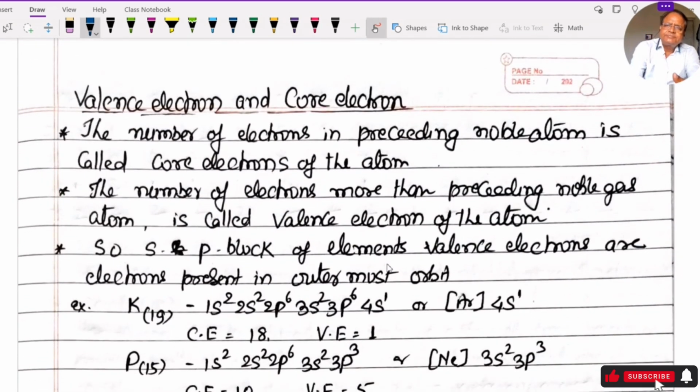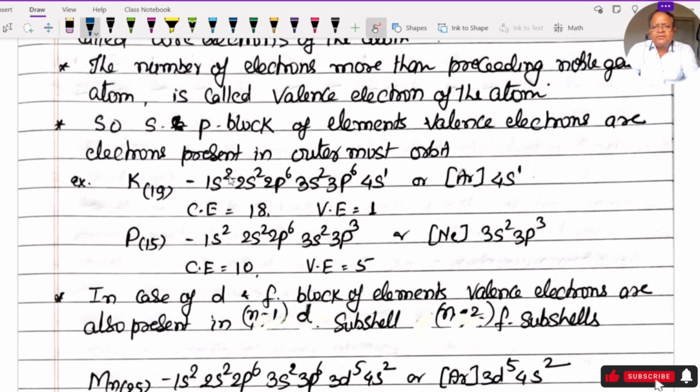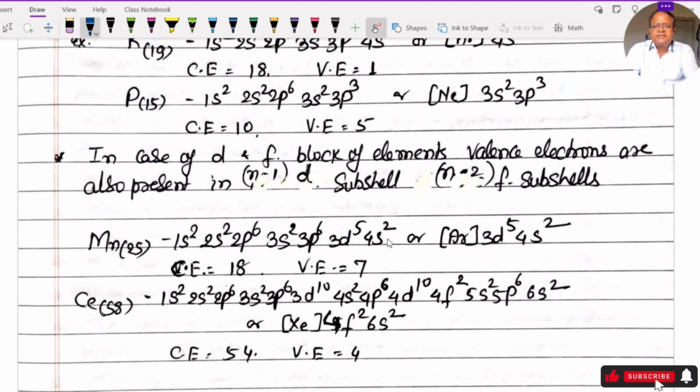Valence electron. The number of electrons in the preceding noble gas atom is called the core electrons of the atom, and electrons other than core electrons are called valence electrons of the atom. In S and P block, valence electrons are the electrons present in the outermost orbit, like potassium 4s1, phosphorus 3s2 3p3. But in case of D and F block elements, valence electrons are present in the outermost orbit as well as the (n-1)d subshell and (n-2)f subshell.